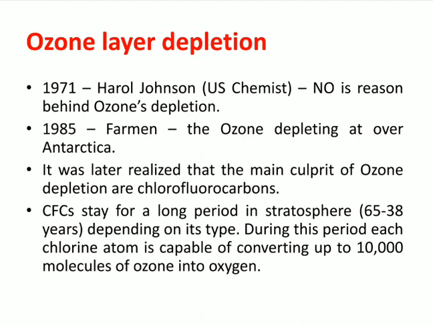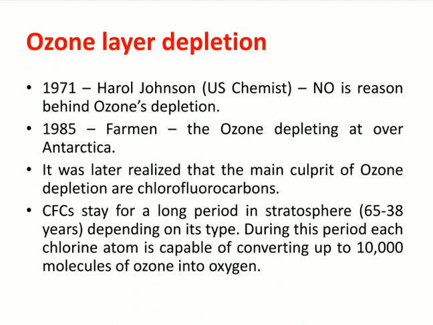But after a few years, the scientists came to know that the main culprit behind ozone layer depletion is chlorofluorocarbons. These chlorofluorocarbons stay for a long time in the stratosphere, approximately 38 to 65 years, depending on the type. During this period, each chlorine atom is capable of converting up to 10,000 molecules of ozone into oxygen.